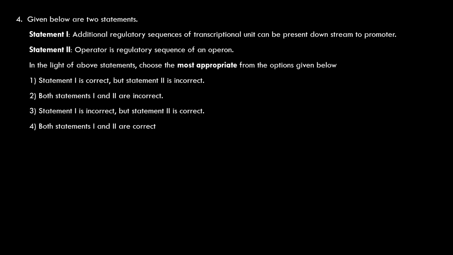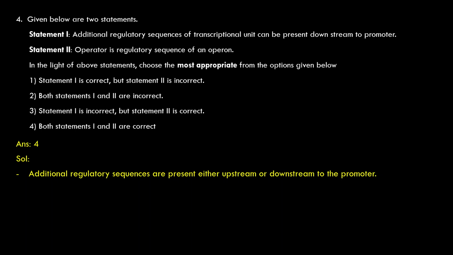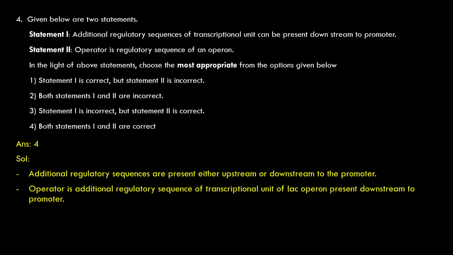In case of prokaryote, the operator is the regulatory sequence. Operator is not transcribed, but helps in regulation of transcription. So, statement 1 is correct. Statement 2 is also correct. Both statements 1 and 2 are correct. Fourth option must be the correct one. Fourth one. Additional regulatory sequences are present either upstream or downstream to the promoter. Operator is an additional regulatory sequence of transcriptional unit of lac operon present downstream to promoter. Downstream is toward the 3' end.